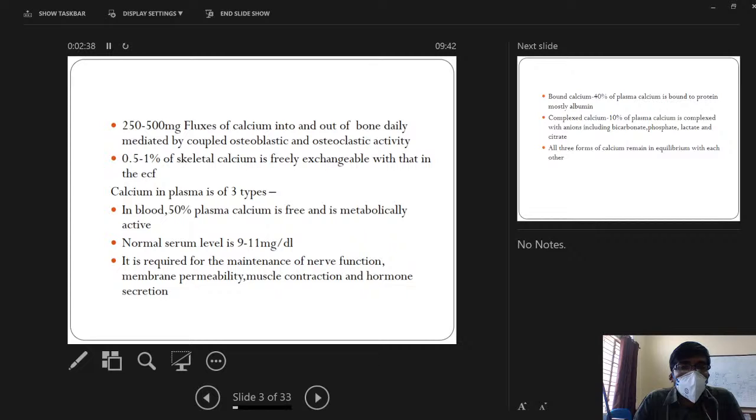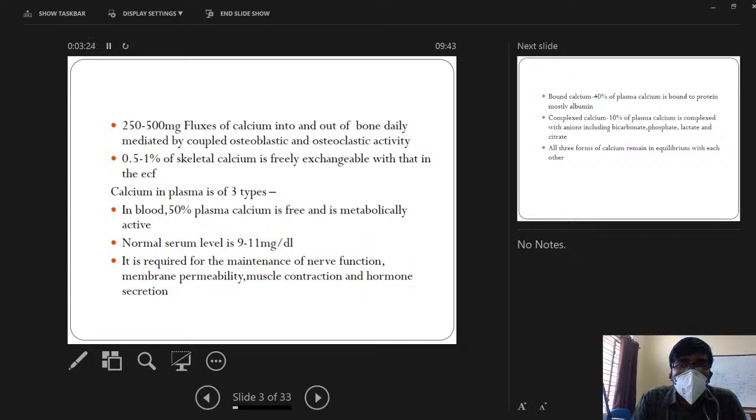Any ion which is in the blood will be in both bound and free form. The bound form, which is bound to various plasma proteins, is metabolically inactive, and the free calcium, which is ionized free calcium present in the blood, is metabolically active. The ionized calcium present in the blood is responsible for various functions of the calcium ion. So in blood, of the 9 to 11 milligram per deciliter, 50% is ionized, 40% is bound to plasma proteins, that is albumin, and 10% is complexed.